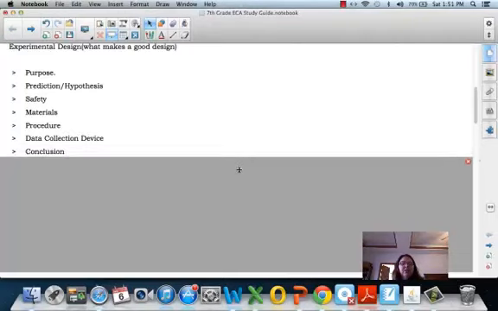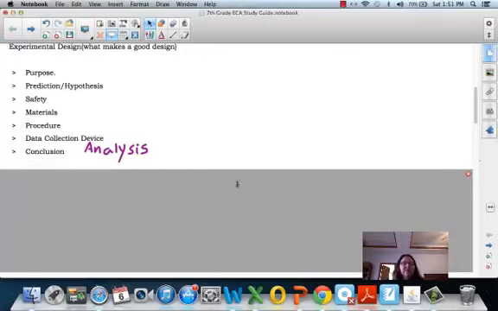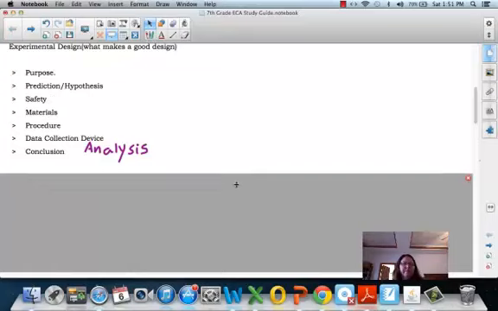Then finally, a conclusion. That's going to be your analysis question. Just a reminder, we're going to do some kind of an analysis question here. You do not have to answer the analysis question for this lab that you're setting up, but you do need to have an analysis question. Again, this will be one of those situations where you'll get full points. You'll get a 3 out of 3, 4, 2, 1 if you have these things. If you have a good analysis question, if your procedure is well written, then you could get a 4.